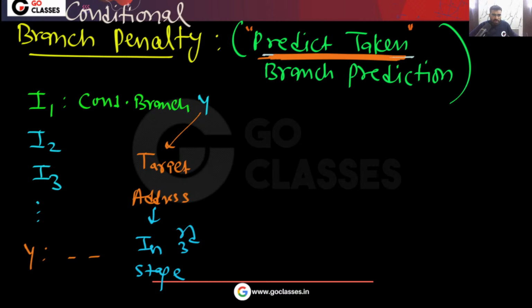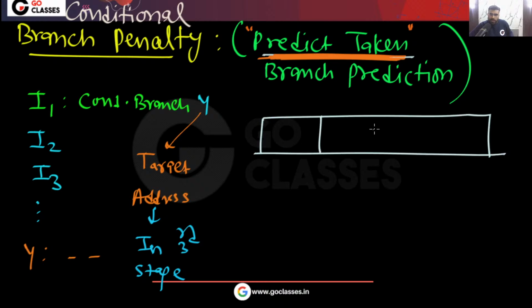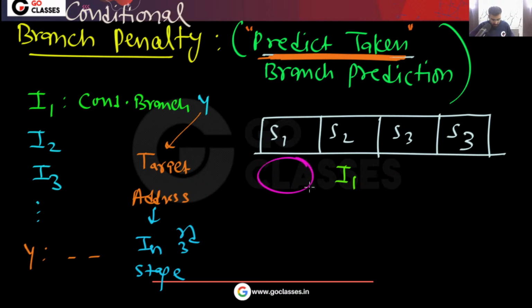Now you tell me, there is a 4-stage pipeline: stage 1, stage 2, stage 3, and stage 4. When this I1 instruction is here, which instruction are you going to put here? Remember, in this stage, we don't know the target address, so you cannot put that instruction. Agree with me? Yes or no?